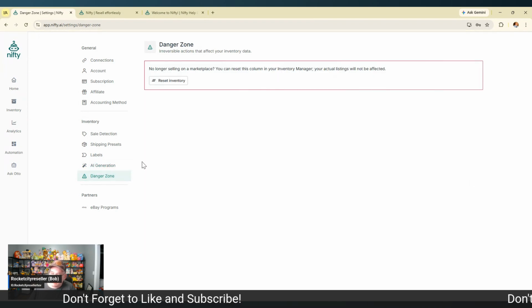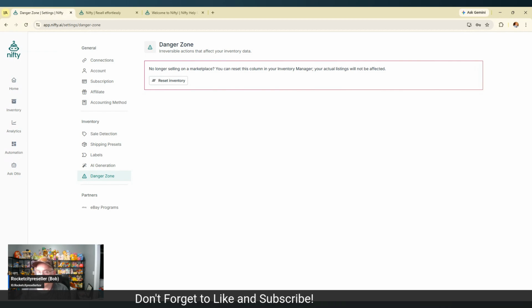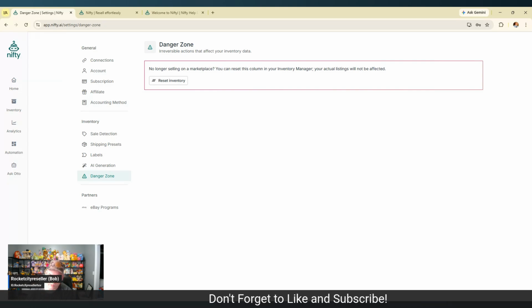Danger zone is just that. Don't touch it unless you really have to. The only time you ever want to come in here is, let me give you a real-time use case from over the holidays, this past fourth quarter. We lost our Depop account, not by any nefarious means, but by not paying attention to the rules of the road in regards to Depop.